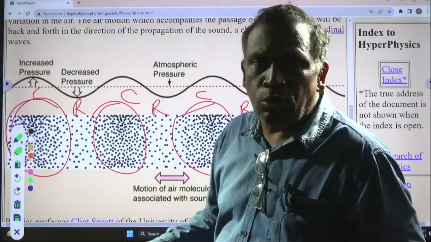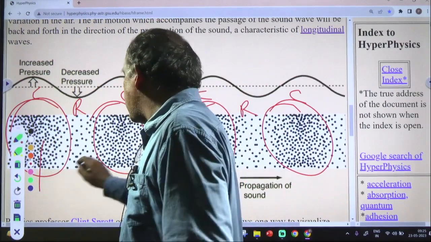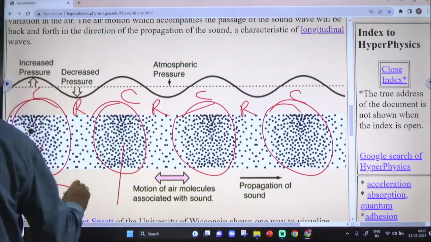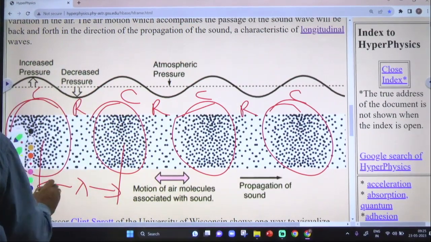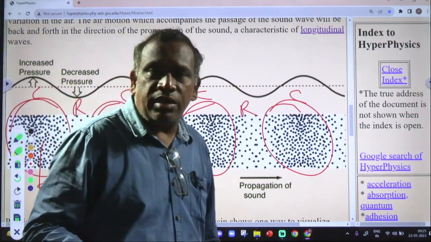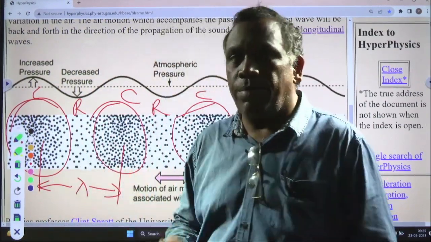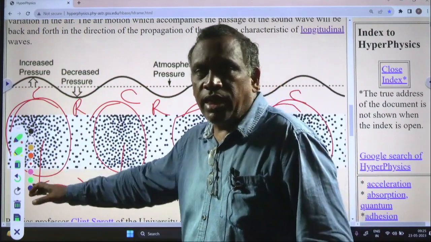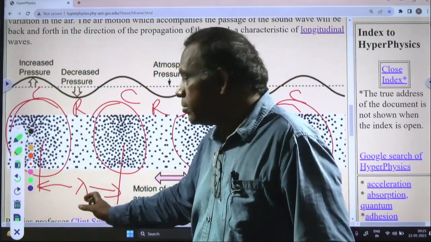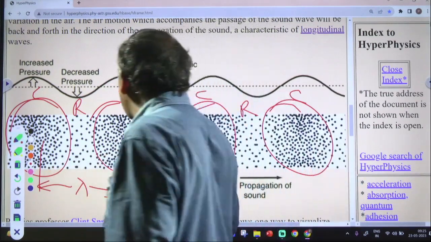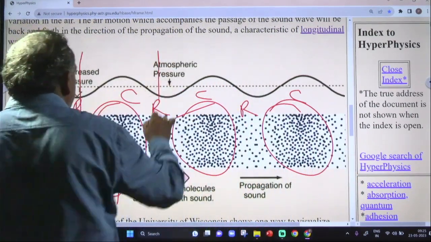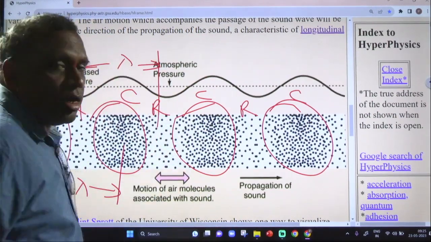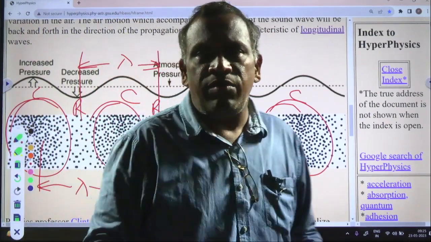So the distance between successive compressions is nothing but the wavelength. It is denoted by lambda. Lambda is the symbol of wavelength. Successive compression means one compression and the adjacent compression. The distance between two adjacent compressions, or the distance between two adjacent rarefactions, is called lambda, the wavelength.